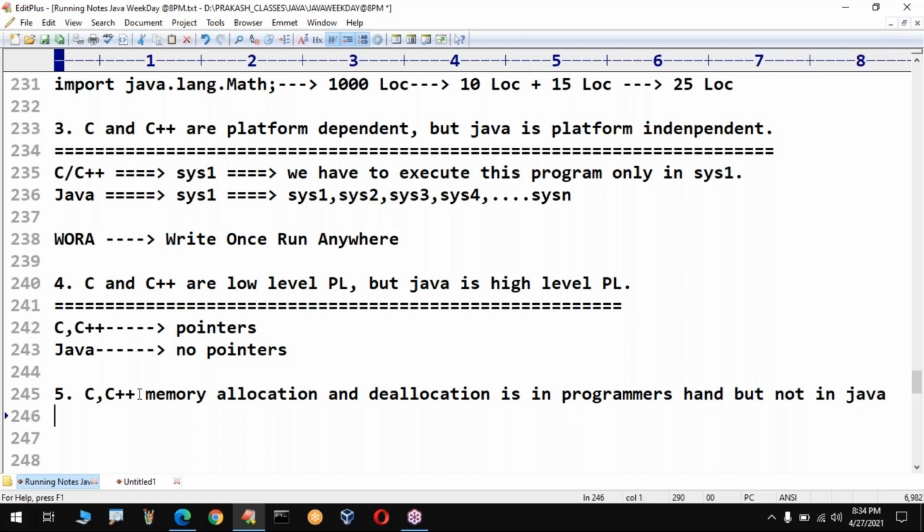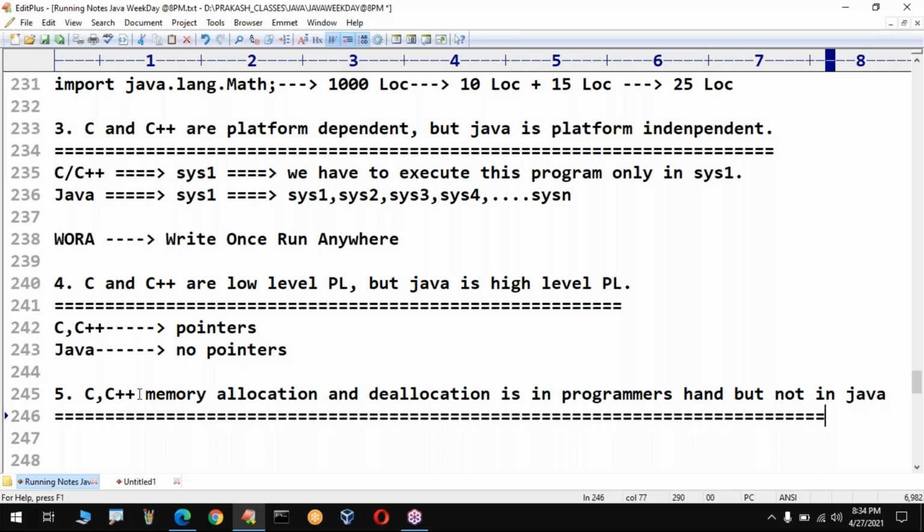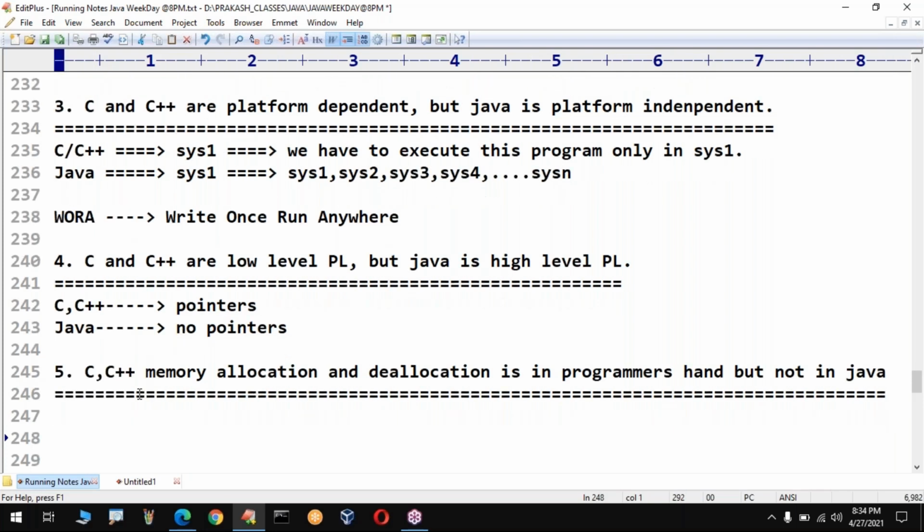In Java, such terminology is not there. But if you take C++, it is completely the user's risk. That is the biggest problem. Because we are human beings, sometimes we allocate the memory and finally come out of that program without deallocating, which may create a memory error.